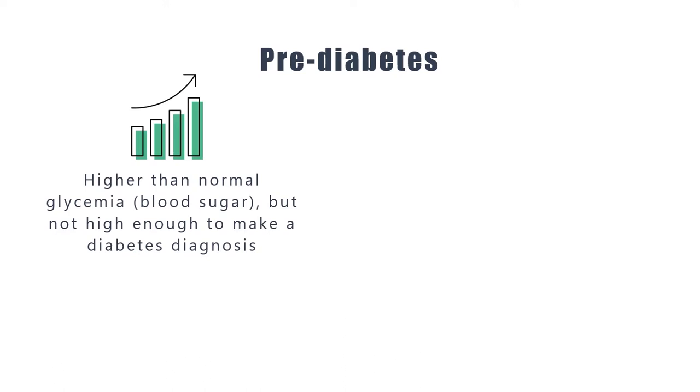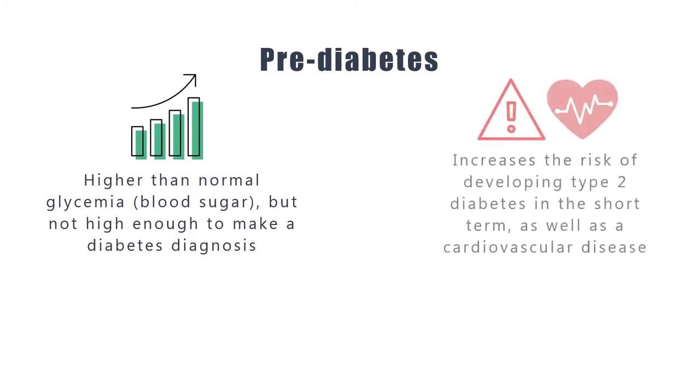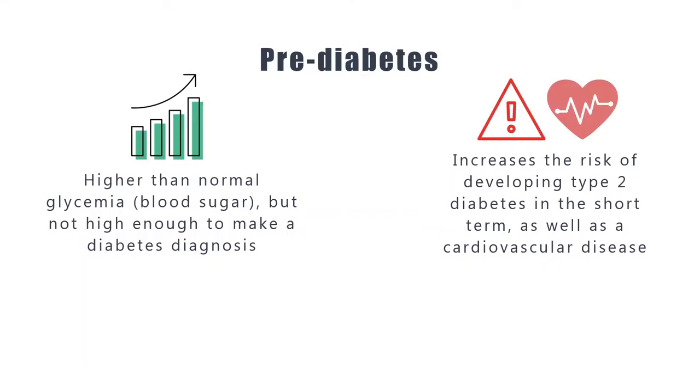Prediabetes is characterized by higher than normal blood sugar levels, but not high enough to establish a diabetes diagnosis. This condition is considered a wake-up call since it increases the risk of developing type 2 diabetes in the short term, as well as cardiovascular disease. This risk is increased with the presence of other factors including age, a larger waist size, and a sedentary lifestyle.